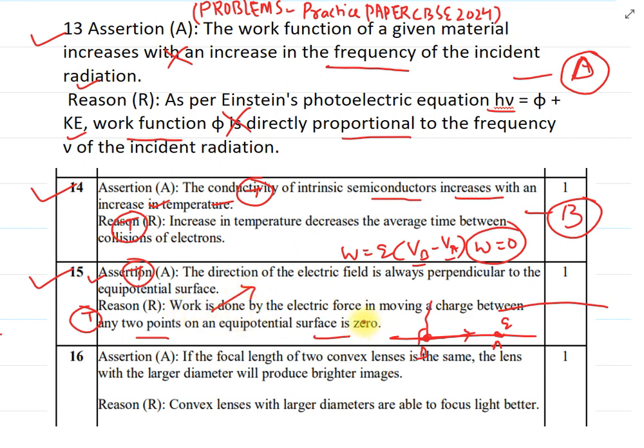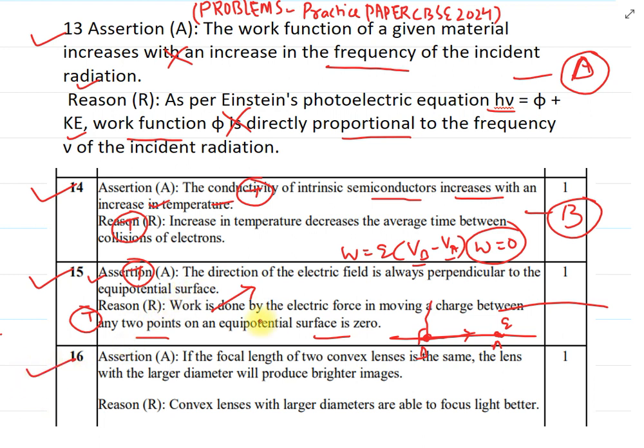We can read it in such a manner that work done by the electric force in moving a charge between 2 points on equipotential surface is zero. Because of that, the electric field is always perpendicular, because if that work is not zero, then there must be some component along the surface of that equipotential surface. So in this sense we can say assertion true, reason true, and reason is also the correct explanation.